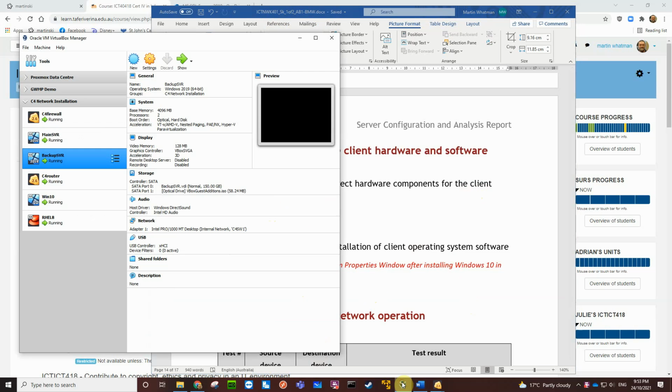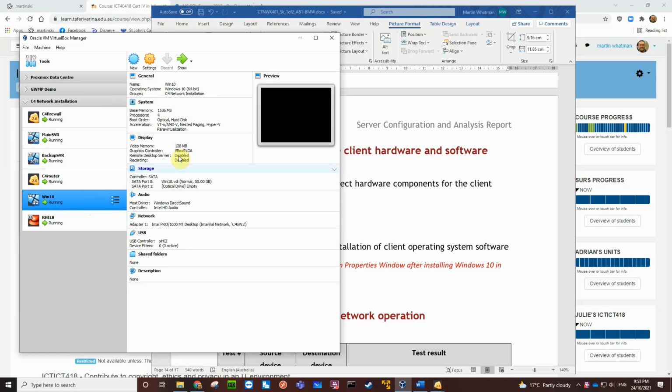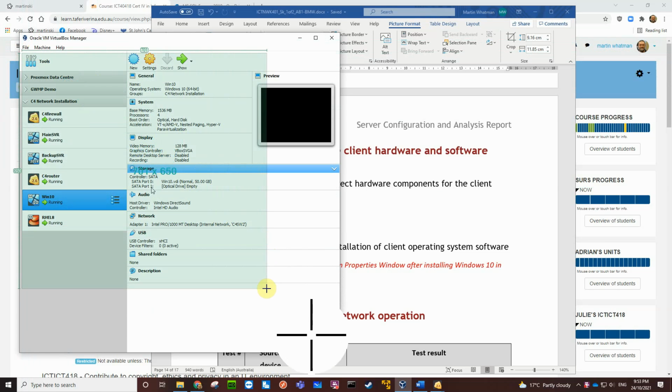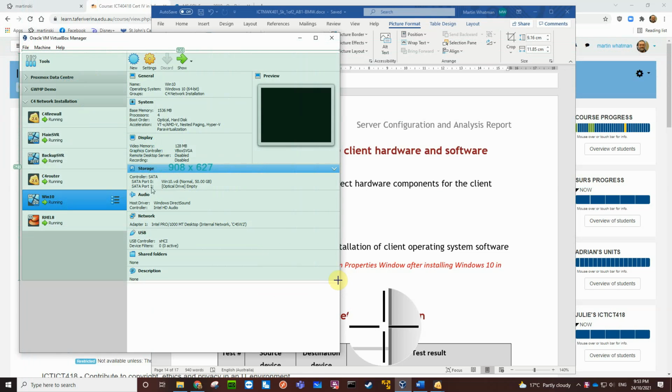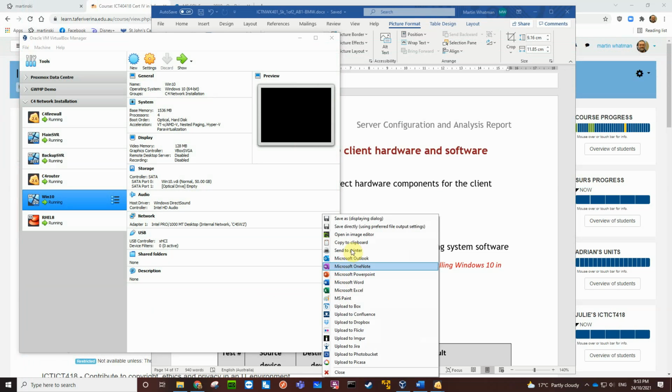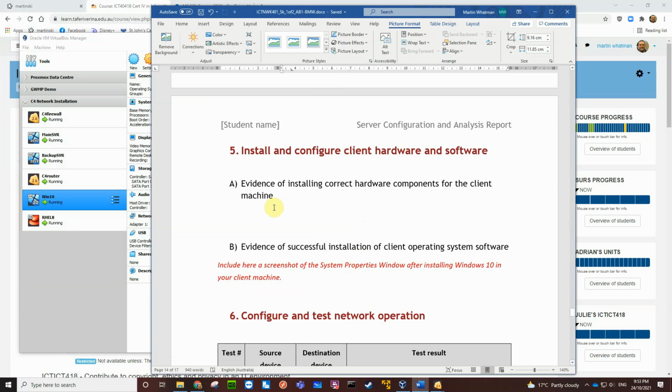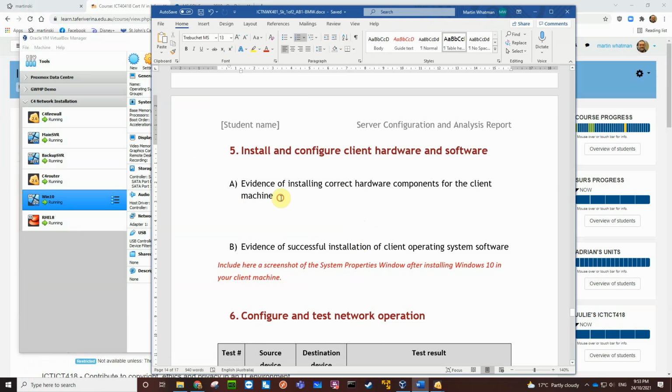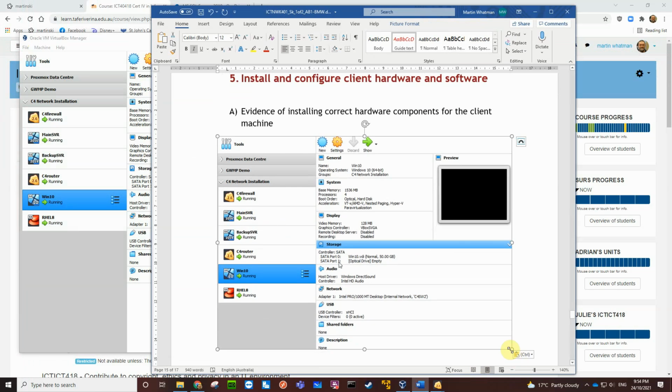The way we're going to do that is just go to our VirtualBox Manager, click on our Windows 10 machine. This is all of the setup for it. So I'll hit print screen and we'll show that. Black at the moment, but that's okay. Copy to the clipboard and stick it in here. Yep, Control V and just resize it.